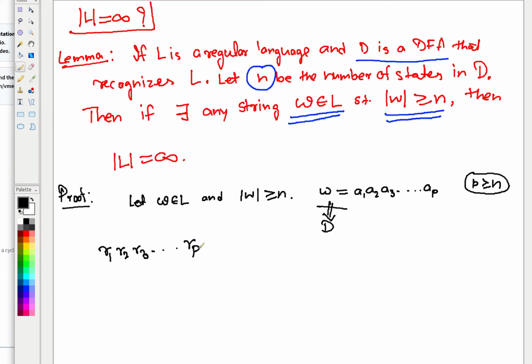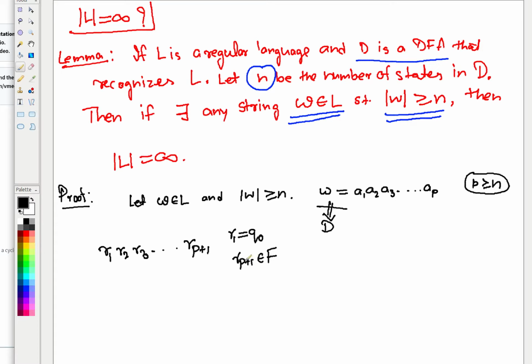So Rp plus 1, these many states in the sequence. And because W is part of L, one thing is certain: R1 is actually your Q0 and Rp plus 1 is part of the set of final states, right?